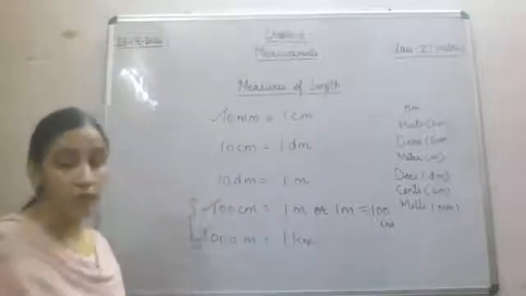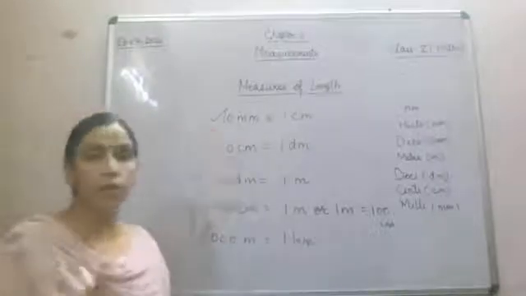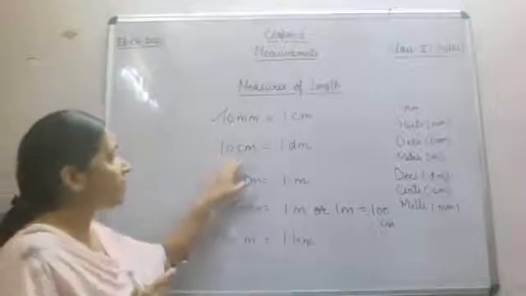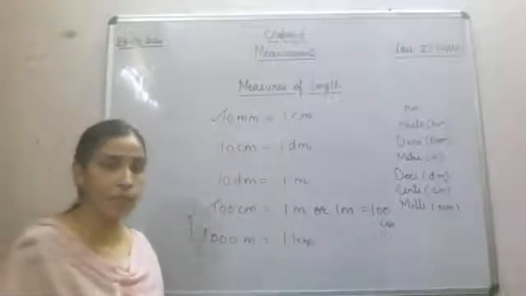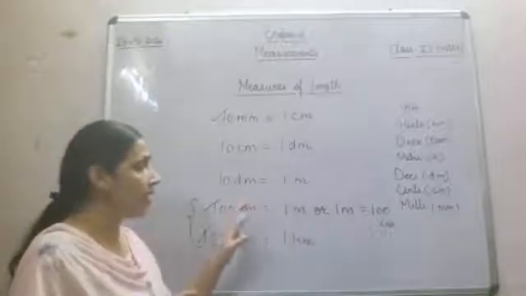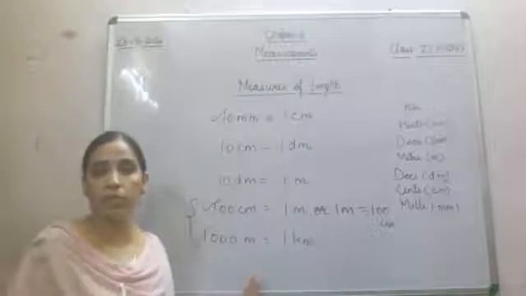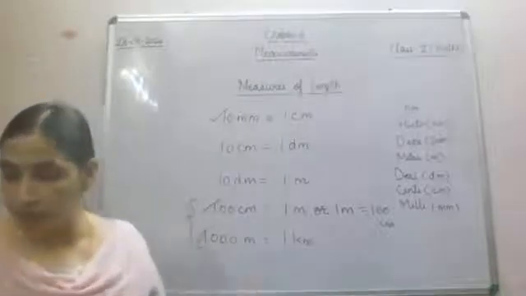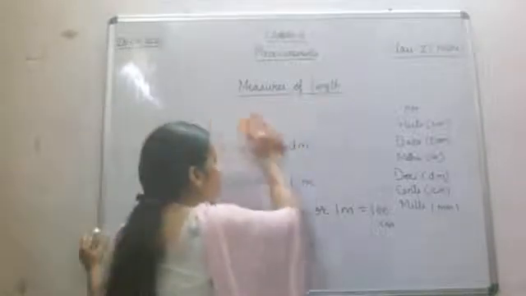Now we will revise the measures of length once again, what we have done. 10 millimeter is equal to 1 centimeter. 10 centimeter is equal to 1 decimeter. 10 decimeter is equal to 1 meter. In fact, 1 meter is equal to 100 centimeter and 1 kilometer is equal to 1000 meter. These are a few of the measures of length which we more often use in many questions.